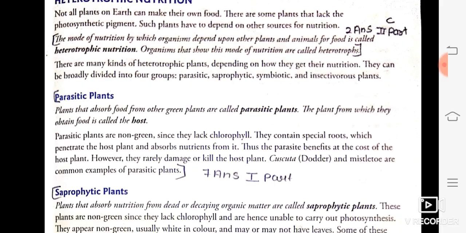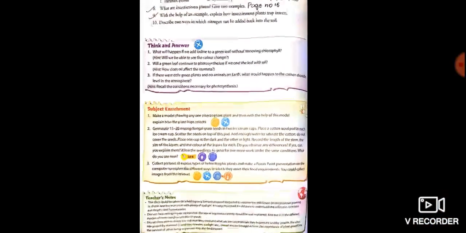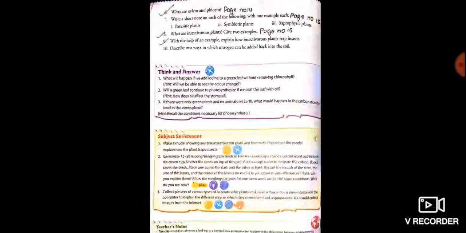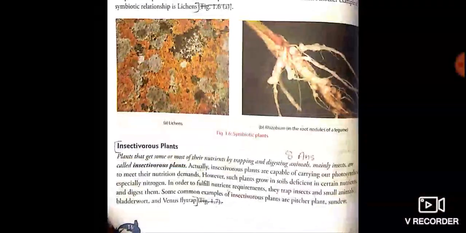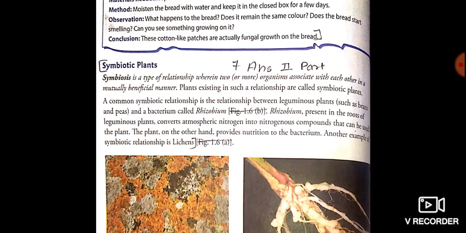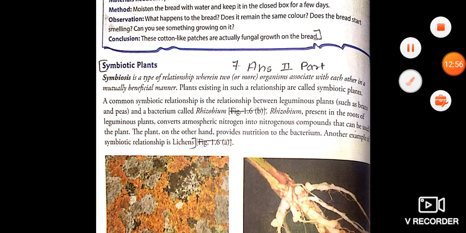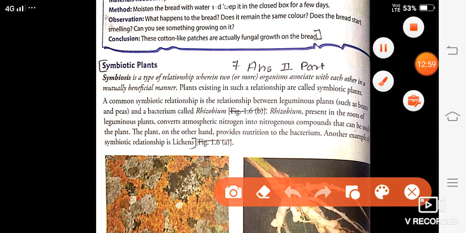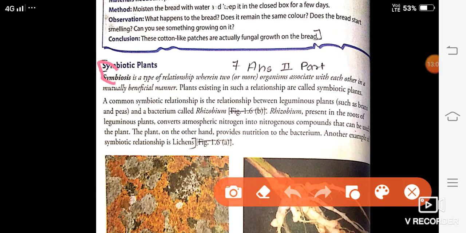Next, second, symbiotic plant. Symbiotic plant is given on page number 16. You will start from its definition. As you did before, if it comes for 1 mark, then you will write only the definition, but if it comes for more marks, then you have to explain it also.